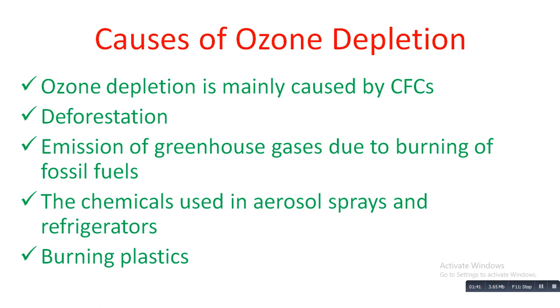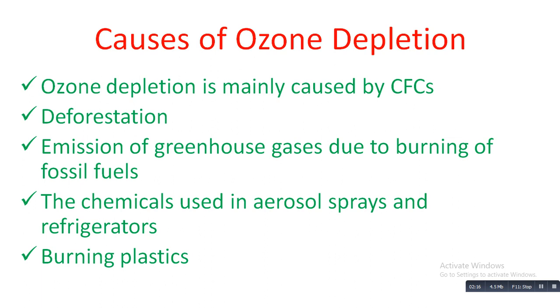When they reach the stratosphere, the ultraviolet rays from the sun break them apart and release chlorine atoms. These chlorine atoms then mix with oxygen atoms and form chlorine monoxide.